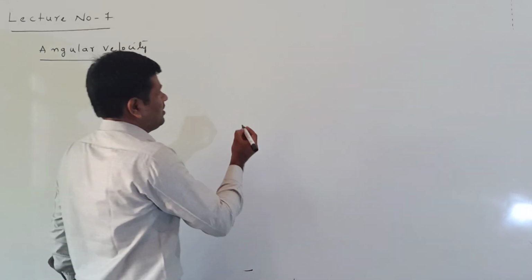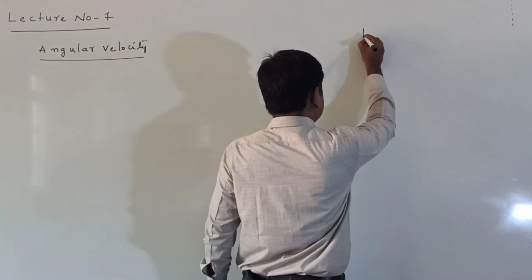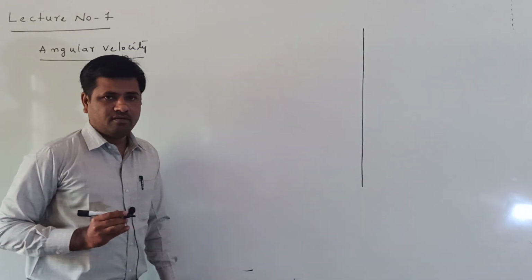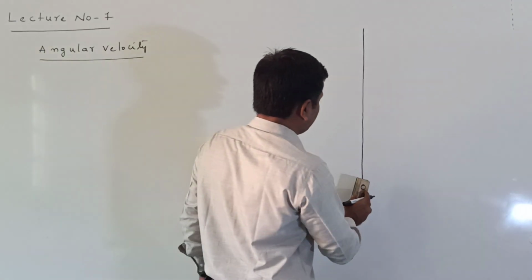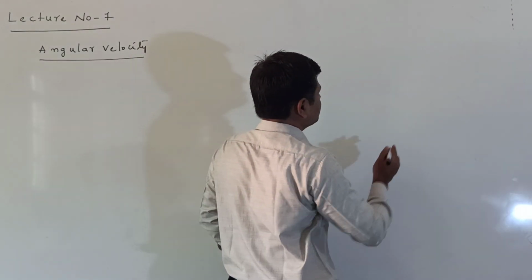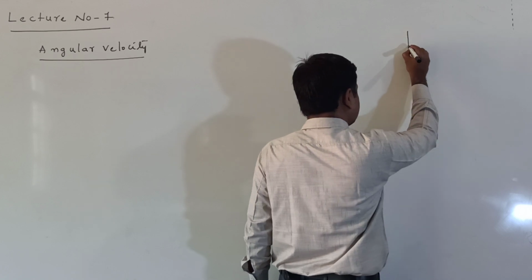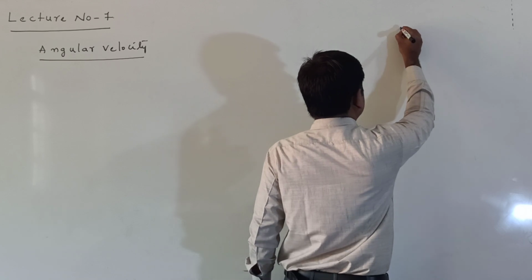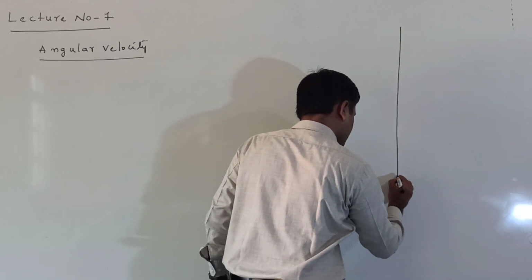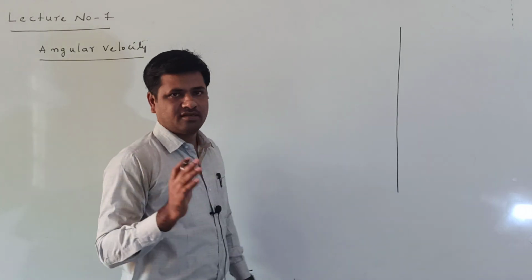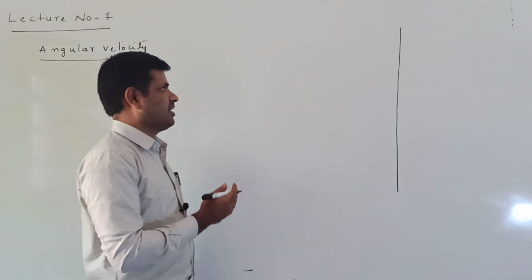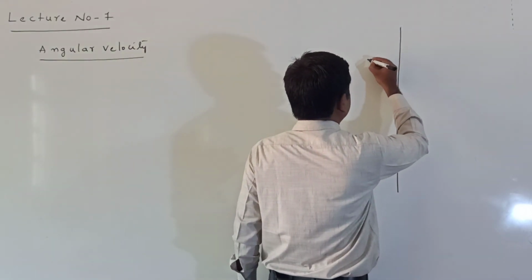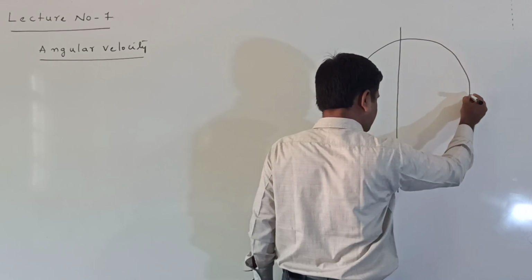First of all, I am considering one rigid body. That rigid body is rotating about one fixed axis. About this axis, the rigid body is rotating. We know that this axis is called the axis of rotation. I am considering a rigid body like this.